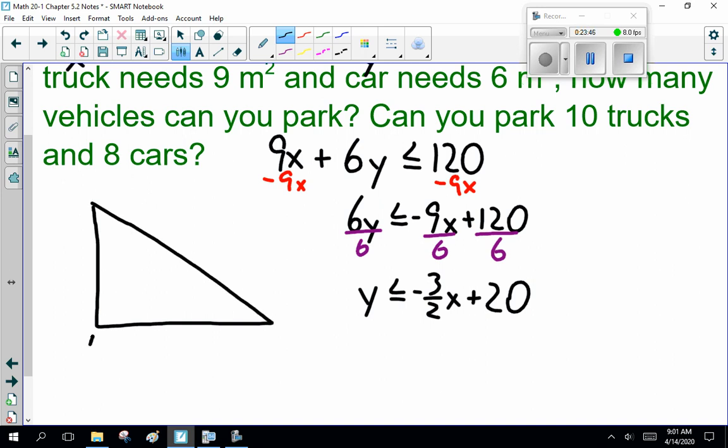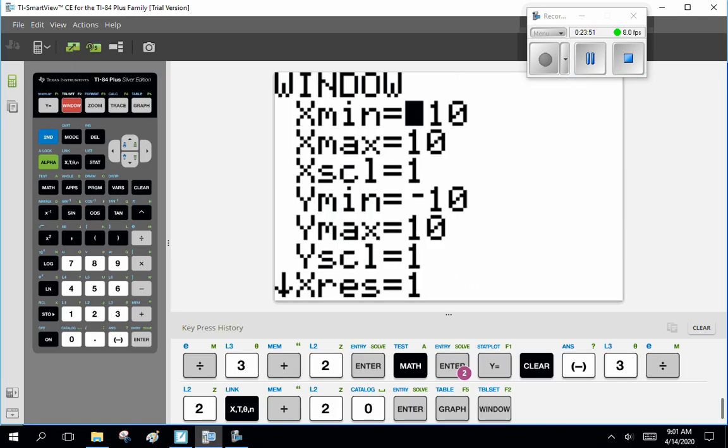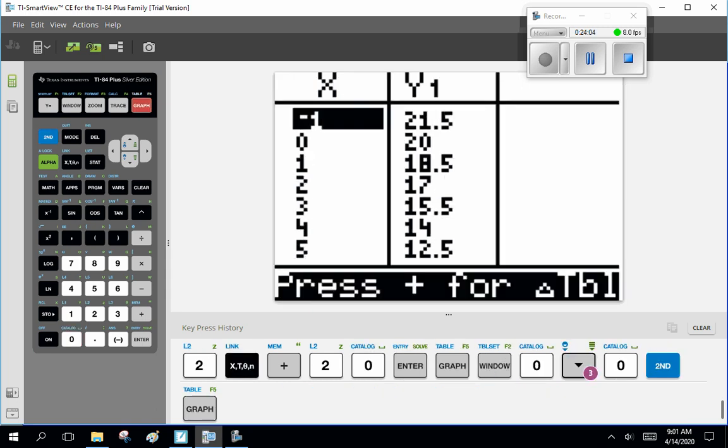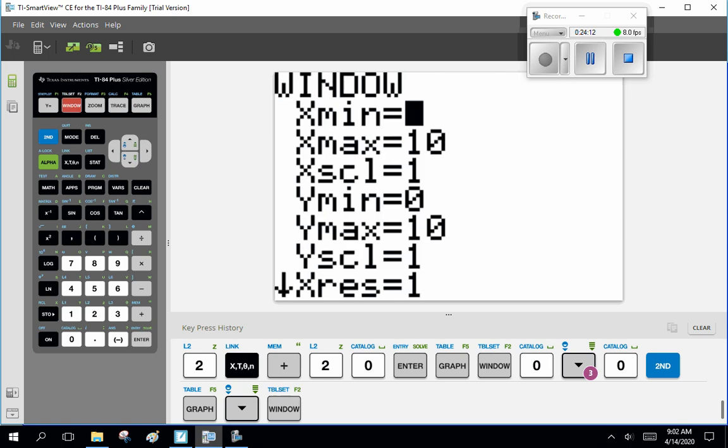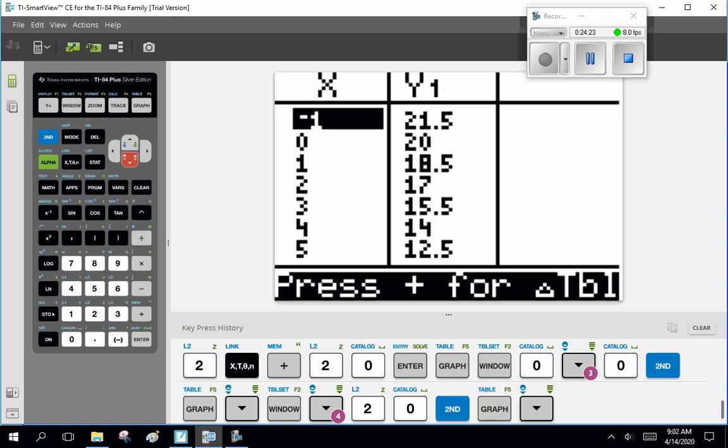What I'm trying to say is, you start at 0. So you have windows, you have a minimum and a maximum value. So go to Window, right off the bat, 0 is the minimum number of trucks you can park, and 0 is the minimum number of cars you can park. Now, the important question is, what's the maximum? Well, we go to our table of values. If we start at 0, y is 20. Okay, see that? So maximum is 20 for y. Now, I'm still trying to figure out what my maximum x is. We'll keep going.